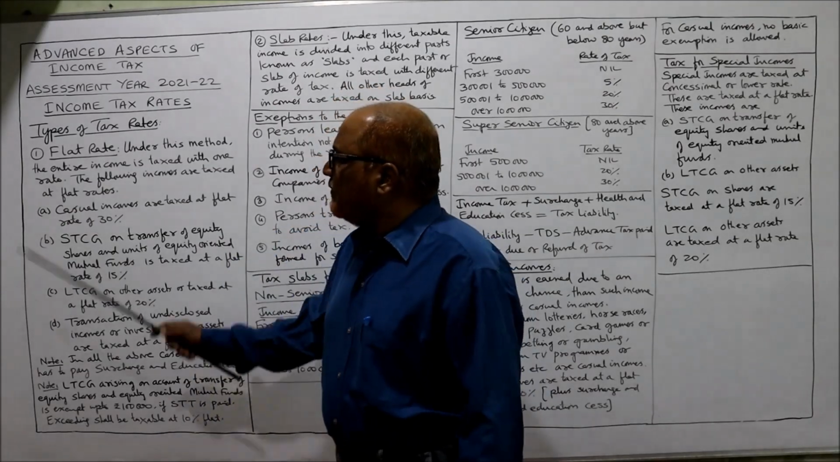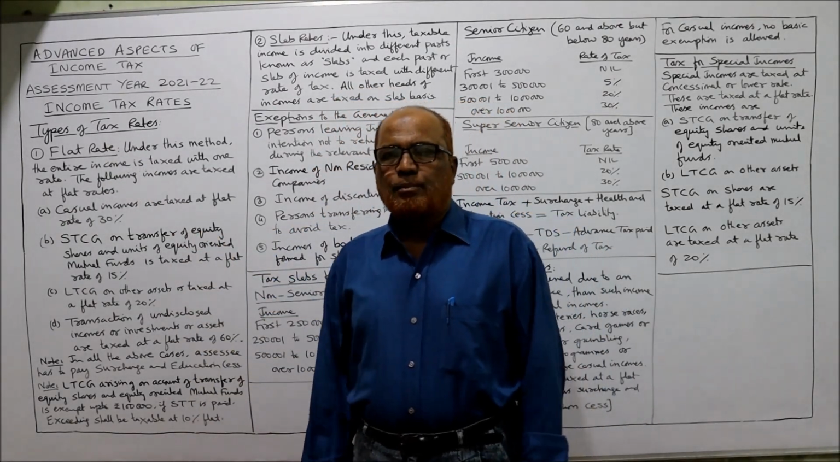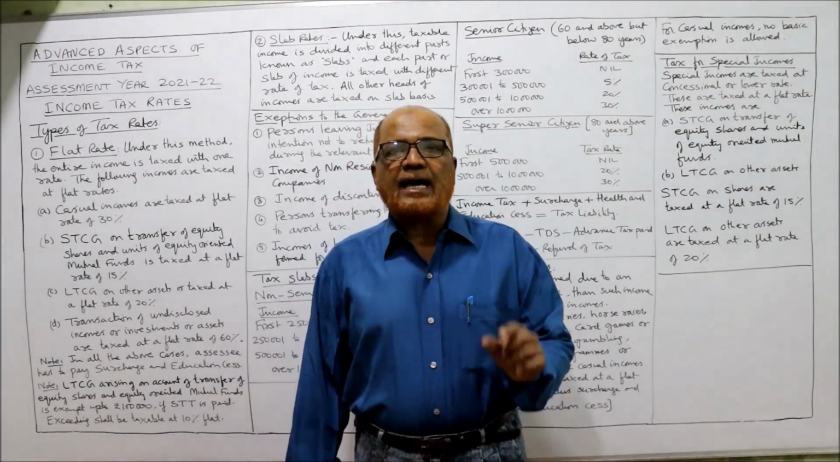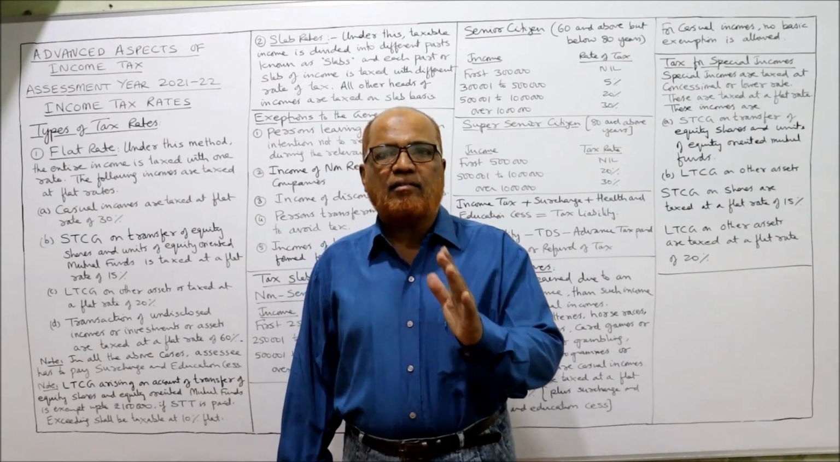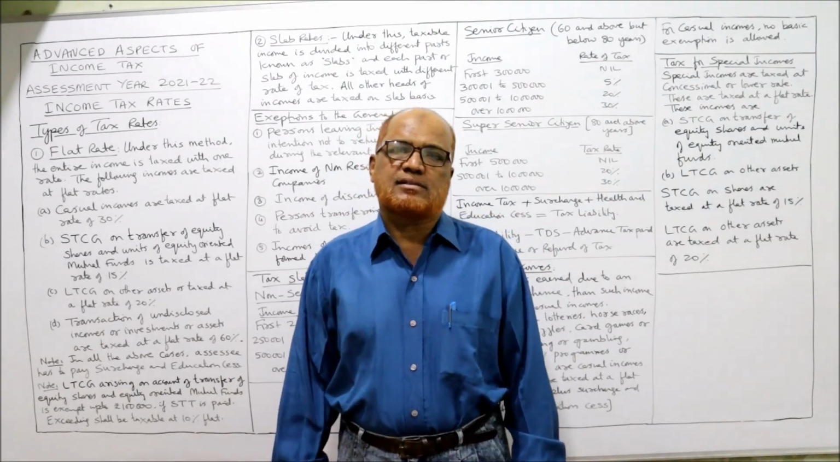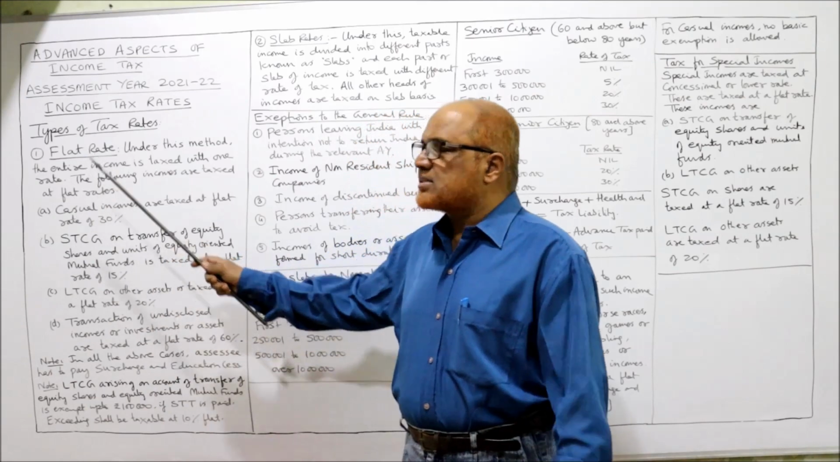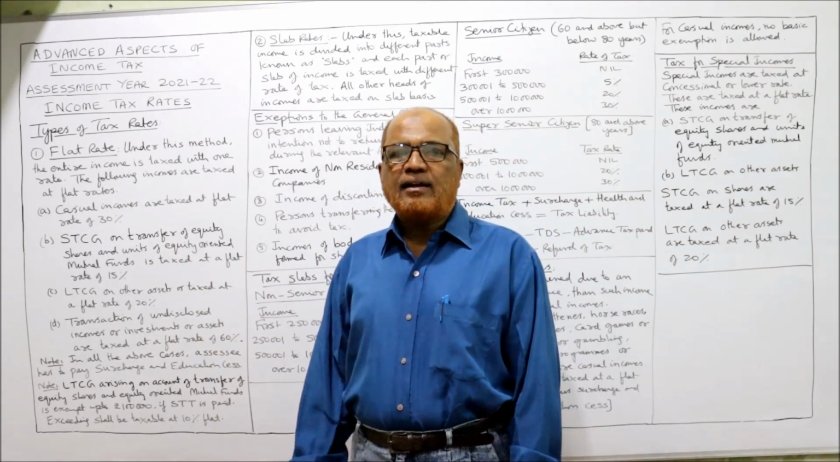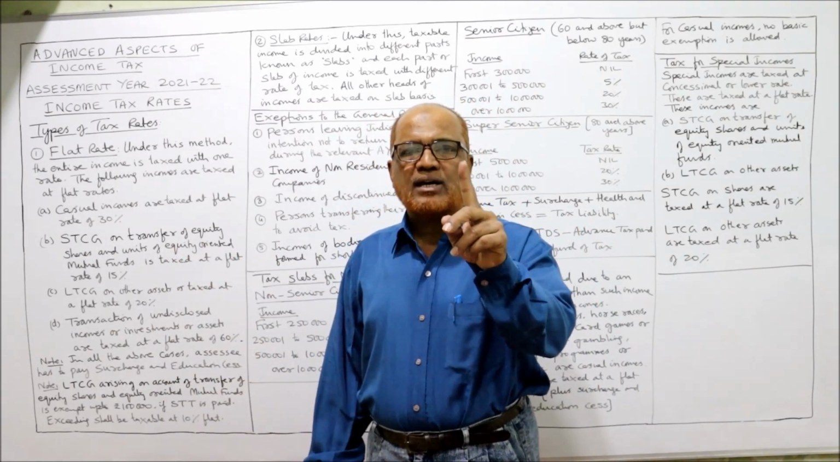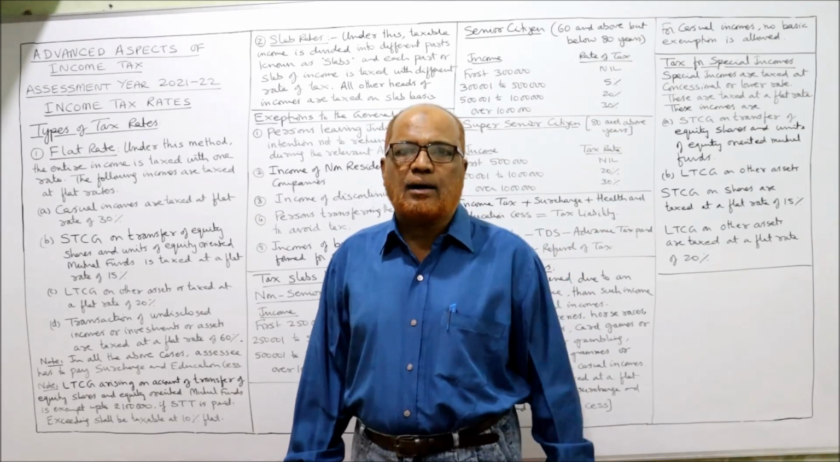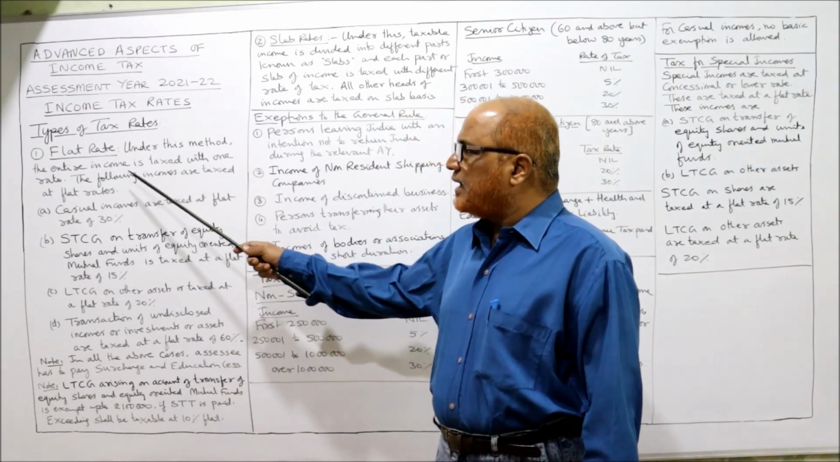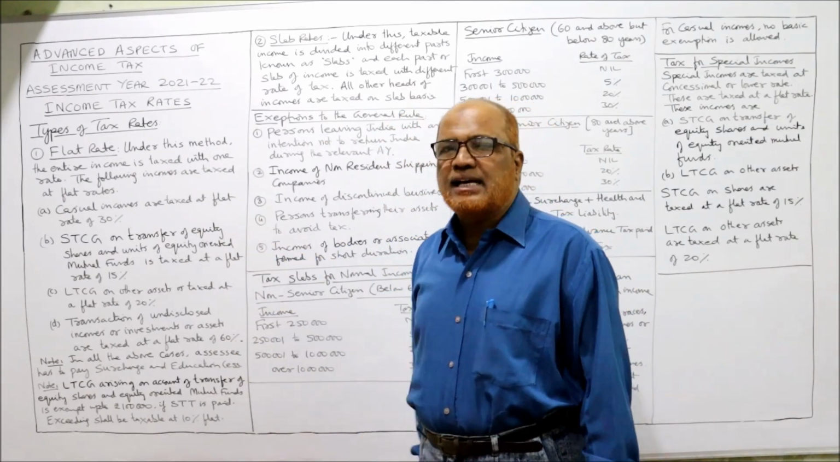So now I'm starting with the types of tax rates. Broadly, we have two types of tax rates. One is flat rate, another is slab rates. So first of all, I'll discuss the flat rate. Flat rate means a single rate of tax which is applied on all the income. So under this method, the entire income is taxed with a single rate.